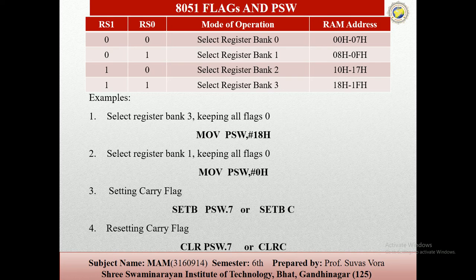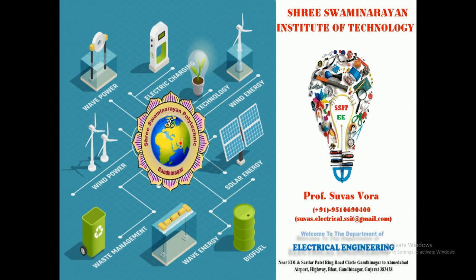Next time we will see the oscillators and clock timing, machine cycles, and then we can also show the pin diagram and configurations, along with examples of the flag registers and PSW register.